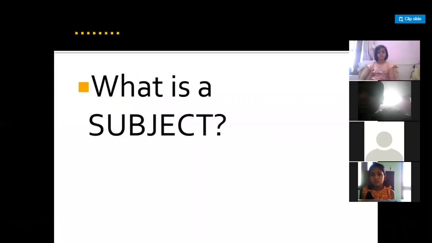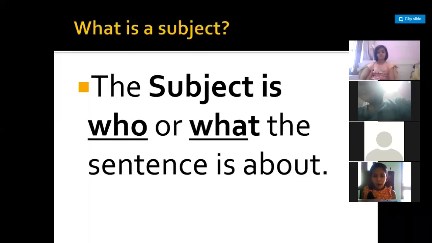Now, what is a subject? When we are reading about parts of a sentence, we should know what a subject is and what a predicate is. The subject is who or what the sentence is about. If we are talking about any sentence, who is the doer of the action? Who is doing the action in the sentence? So the subject is who or what the sentence is about.